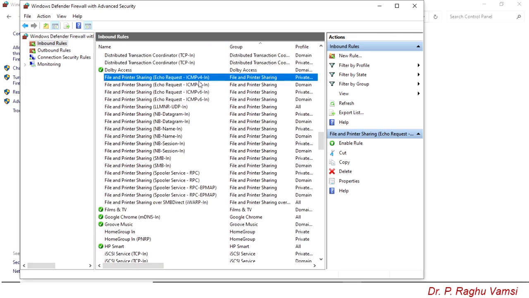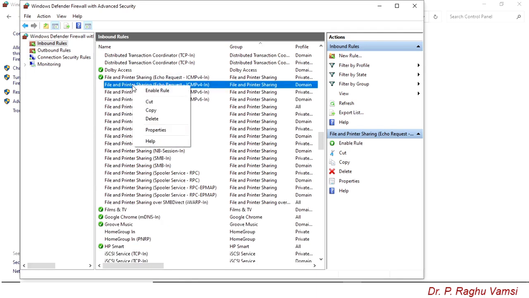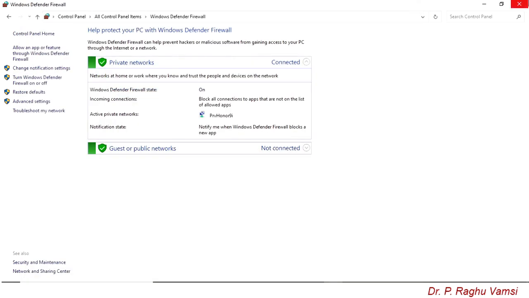This ICMP v4 echo request is for the IPv4 protocol. What you are supposed to do is select these two and enable them. Right click, enable rule. So these two rules are enabled. Now we are supposed to close this.